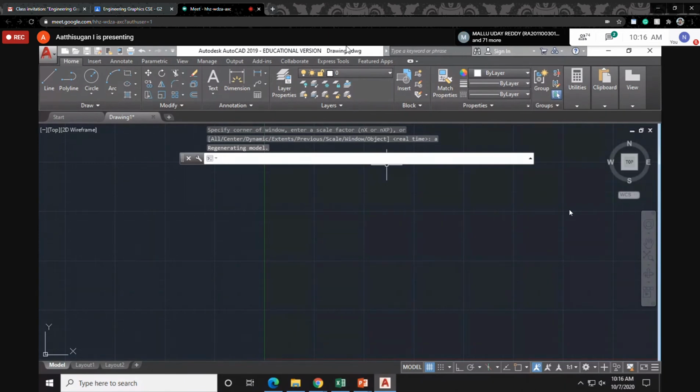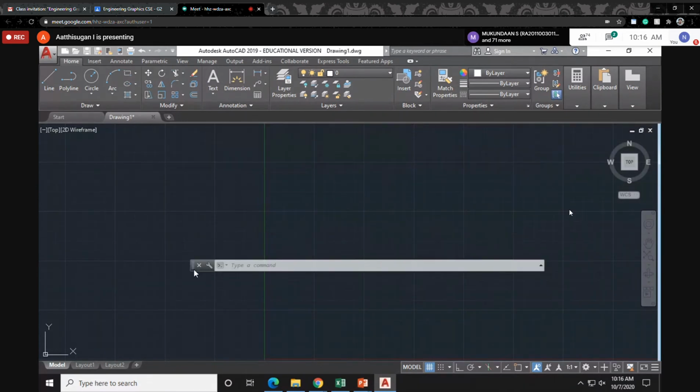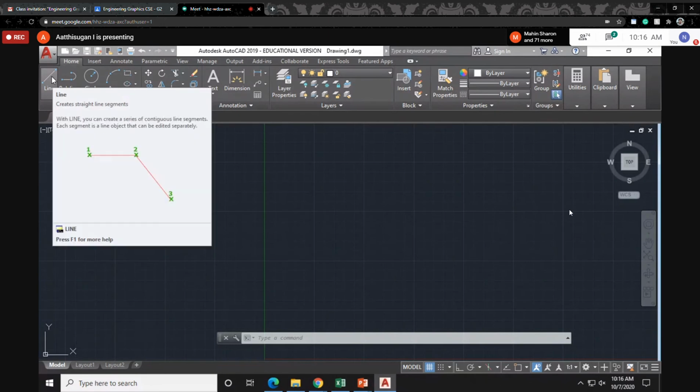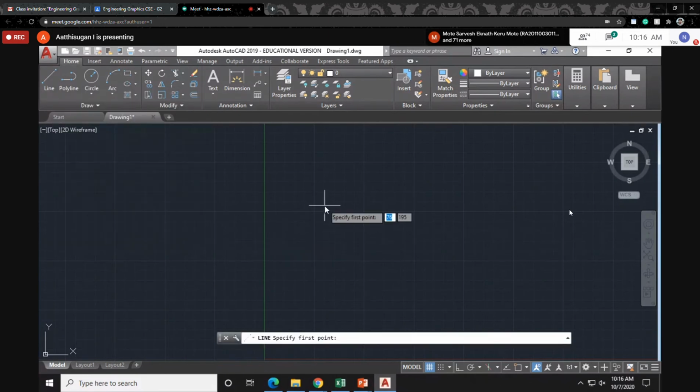So what do we mean by modify commands? Let's see. Suppose you know how to draw the line. You can type line here, or else take it directly from the entity option. Just click it and you can draw the line.